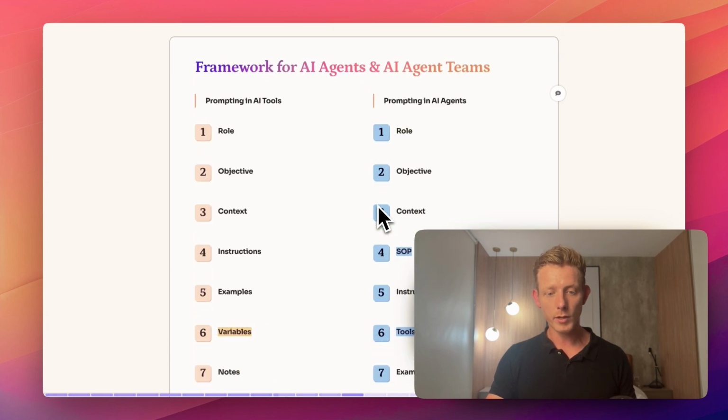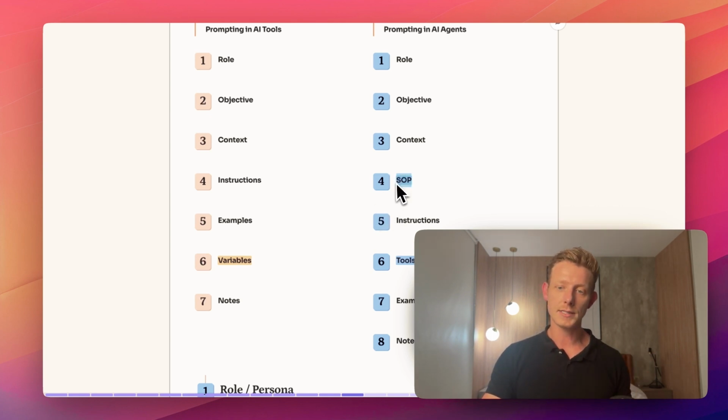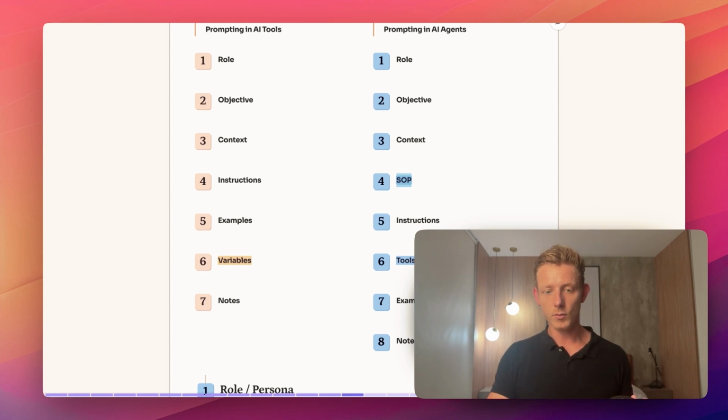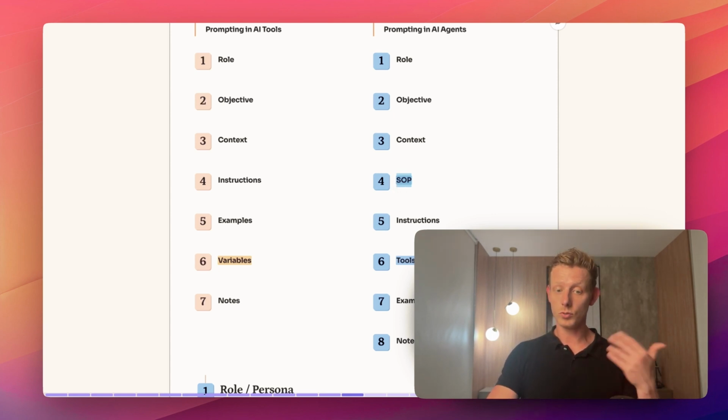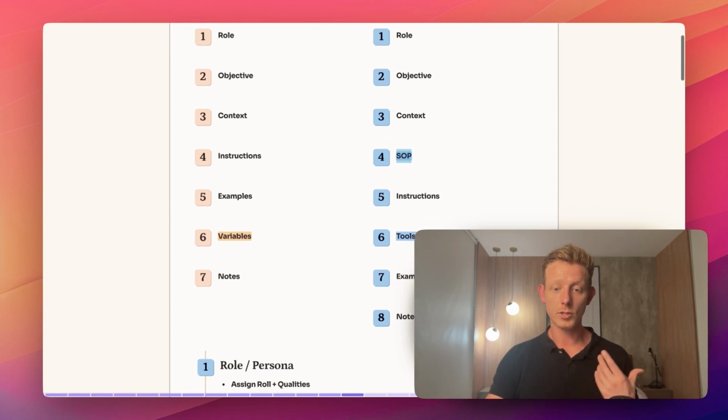So what is the framework for our AI agent prompting? It's very similar to the long structured prompting, but with two main differences. First, it has a section called SOP. Because the agent is usually in charge of this decision-making process, we want to give it more context, an idea through an SOP, like what do you have to do in which case, right? And second, of course, most agents have access to tools or sub-agents, and we have to add a section where we describe what these tools can do and how to use them. So those are the two main differences.